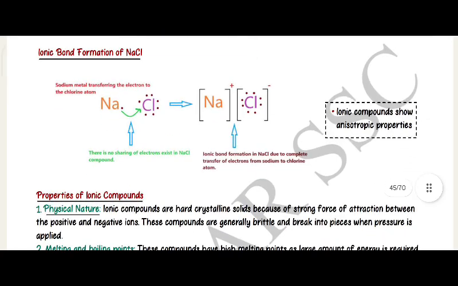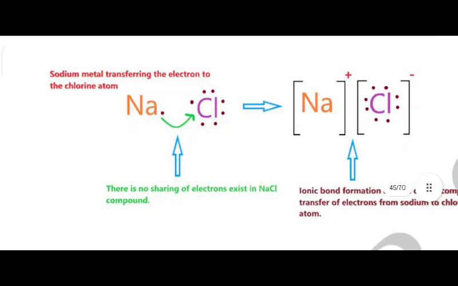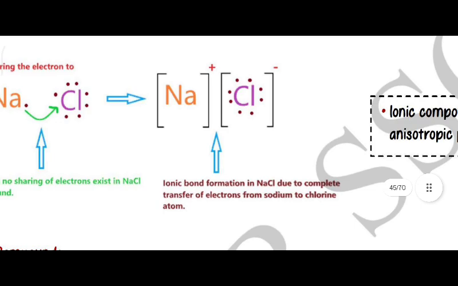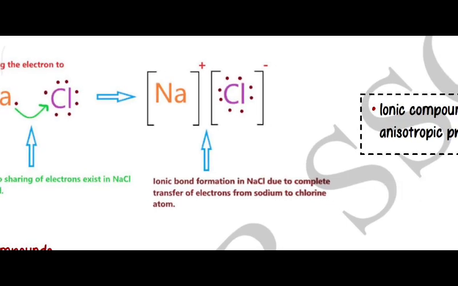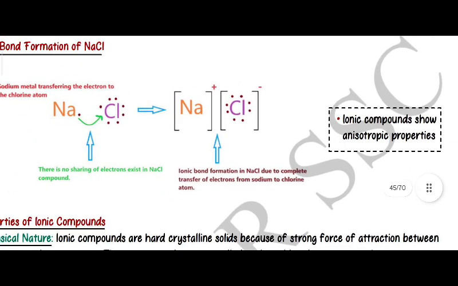Ionic bond formation of NaCl. Sodium metal transferring the electron to the chlorine atom. There is no sharing of electrons in the sodium chloride compound. Ionic bond formation in sodium chloride is due to complete transfer of electrons from sodium to chlorine atom. Na+ Cl-. Ionic compounds show anisotropic properties.